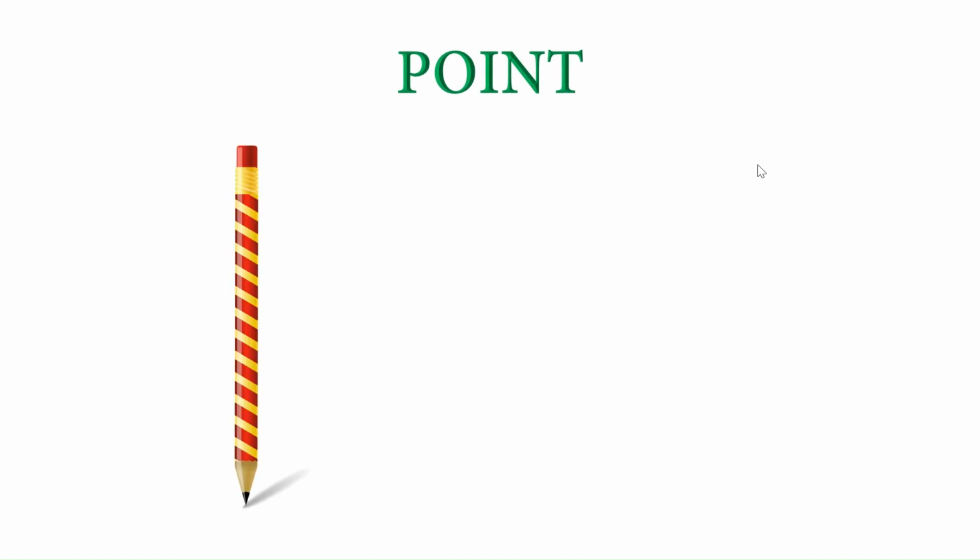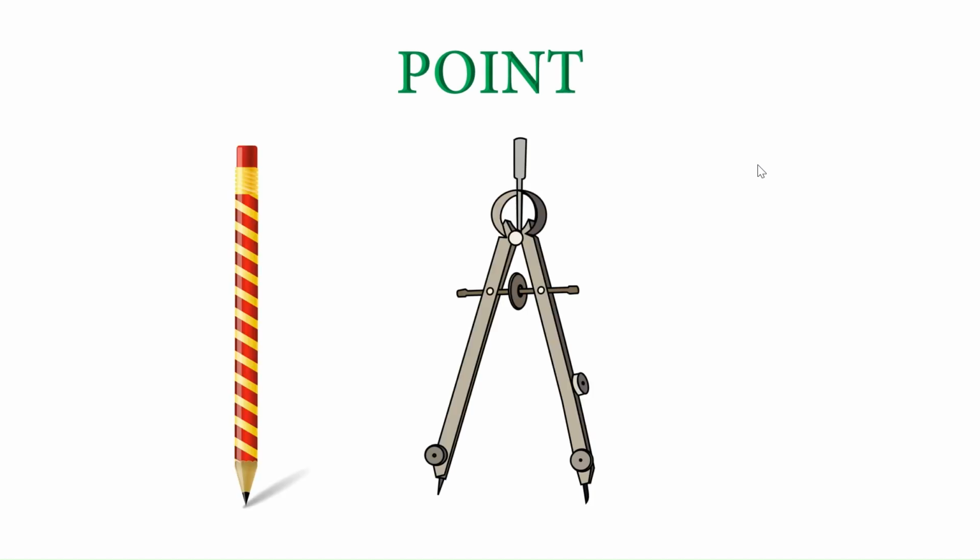These points are named using different capital letters. Here we have many points on the screen. For each and every point we can give a specific letter and we'll read this out as point A, point B, point C, and so on. If we observe the tip of a sharpened pencil, it's a point. Tip of a compass or a tip of any needle. All these resemble a point.